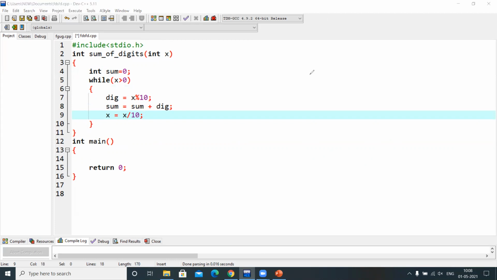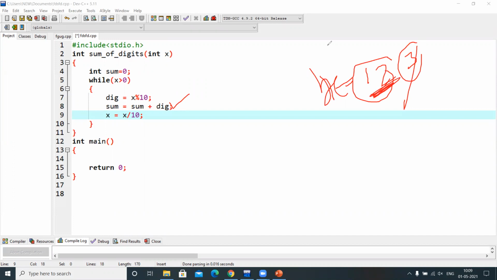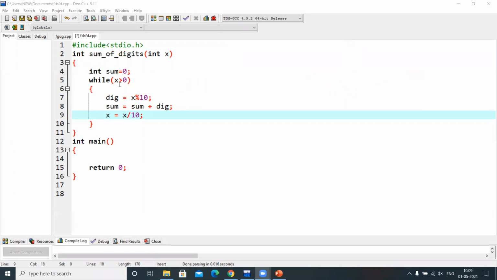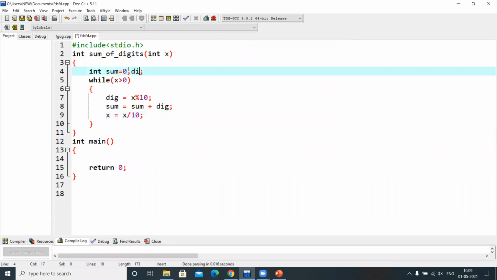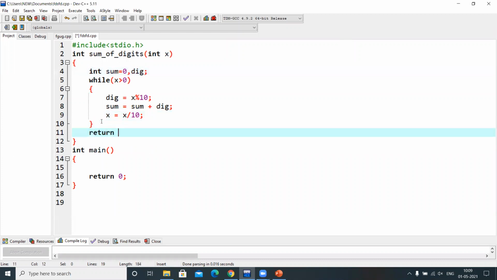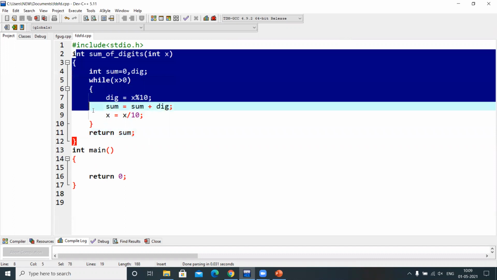If you take x equal to 123, you extract one digit and add it to the sum variable, and next time you consider only the remaining part. I used a digit variable, and I am going to return the sum variable here.